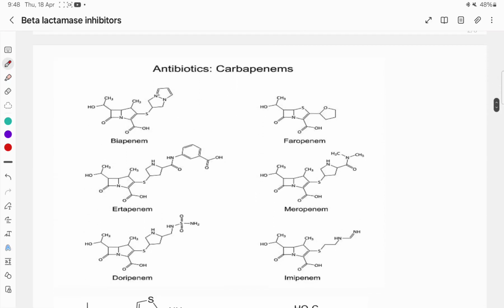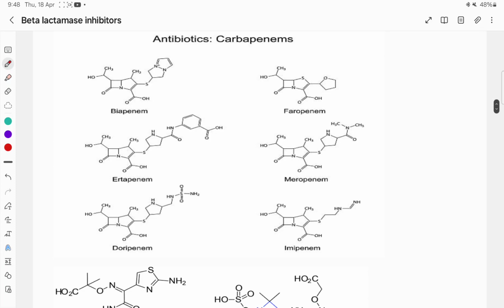So these are the carbapenems. You can see a few carbapenems like biapenem, faropenem, ertapenem, meropenem, doripenem, imipenem. The beta-lactam ring is here, and the beta-lactamase enzyme breaks it here.